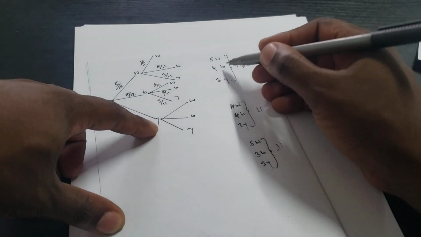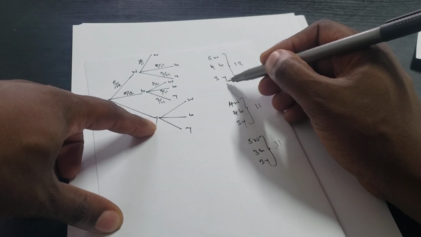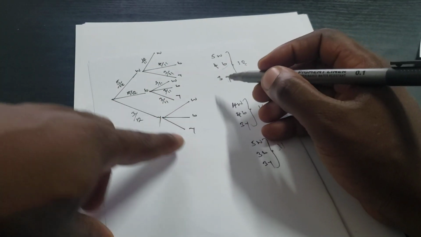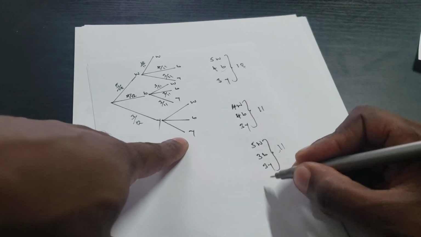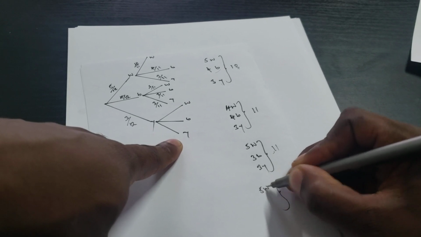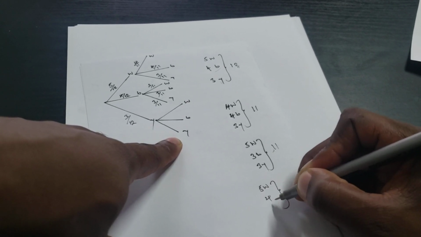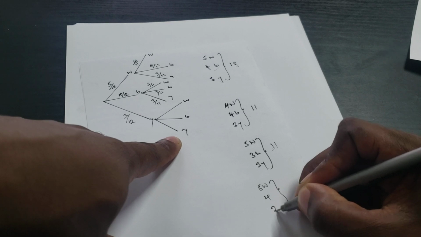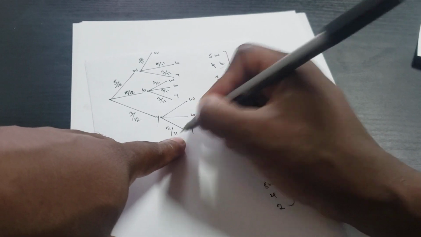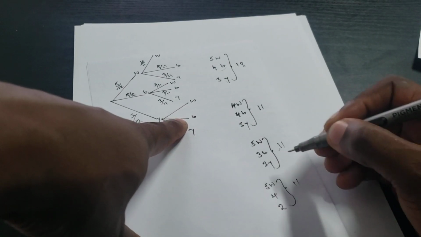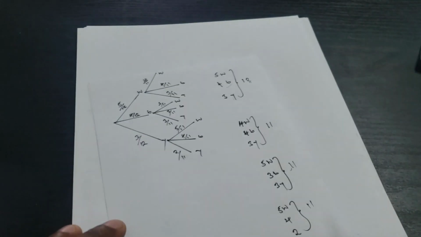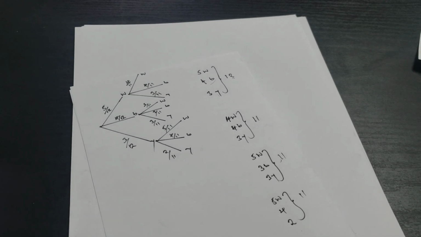Then we say maybe it wasn't even blue, it was yellow. So picking yellow will be 3 out of 12. But in the second trial, it will no longer be 3, but it will be 2, because of that yellow which was picked first. So the 5 white maintain, then we say 4 blue maintain, but for yellow will be 2. So in the second, it will be 2 out of 11. But here for blue, it will maintain to be 4 out of 11. And for white, it will maintain 5 out of 11. This is how you get to illustrate on the tree diagram.